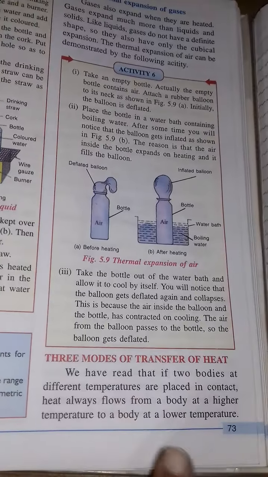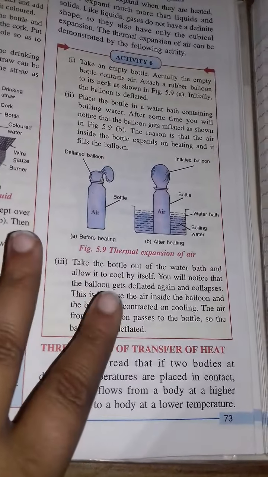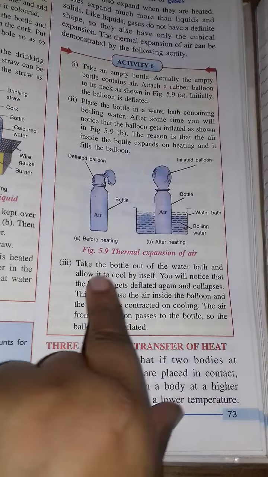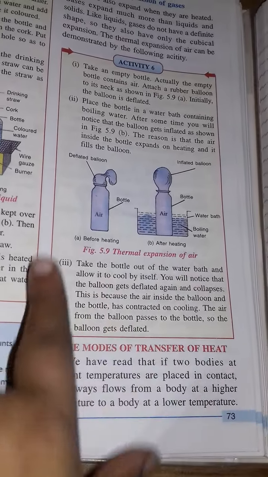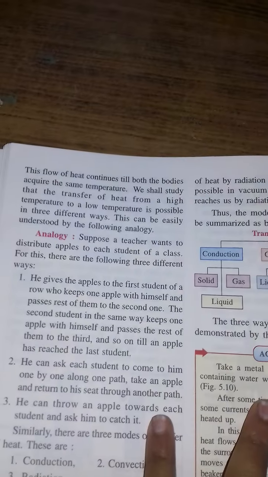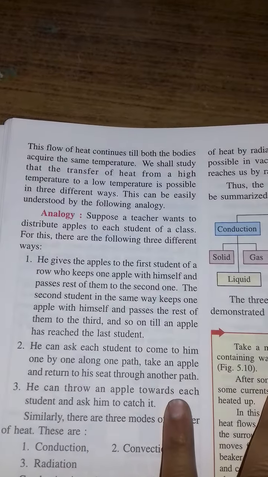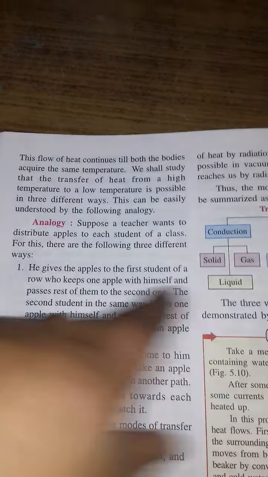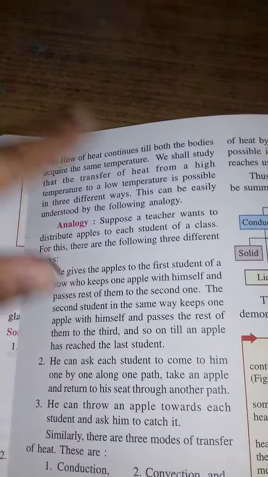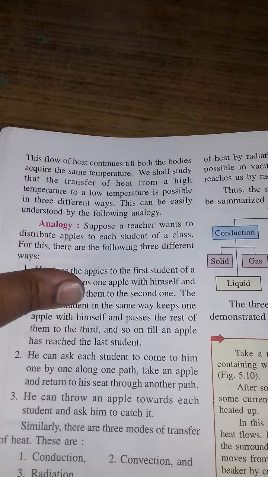For example, if there are two glasses, and in one glass there is cold water and in another glass there is hot water, and they are kept together, then the heat from the hot water will start flowing to the cold water. And till what time will it keep on flowing? It will keep on flowing till both the bodies acquire the same temperature. Till both of them have the same temperature, the heat from higher to lower will keep on flowing.